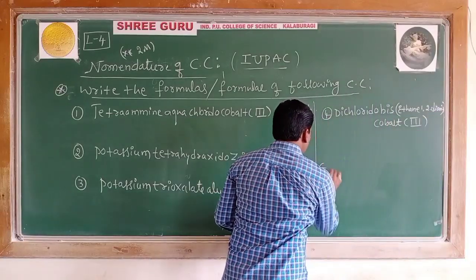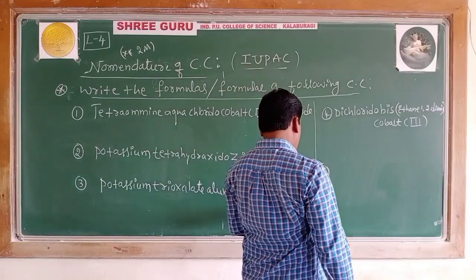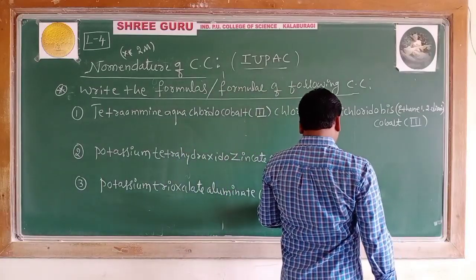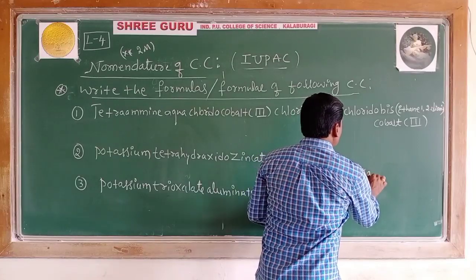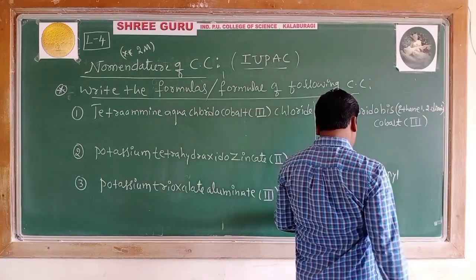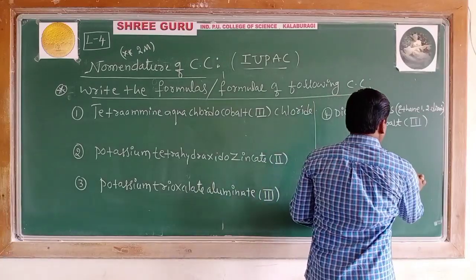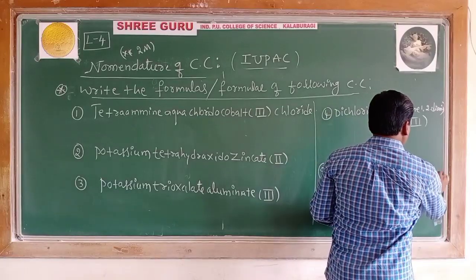Fifth one. What is this? Tetracarbonylnickel(0).